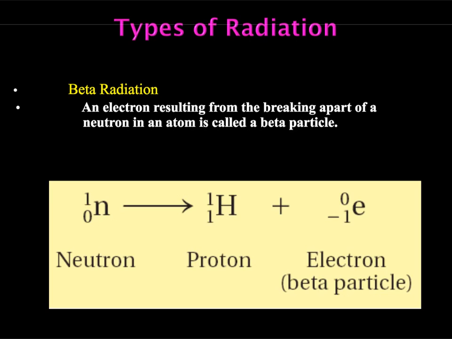If you remember, our electrons are the things that help us make bonds, and they share, or give and take. And if we just got a couple extra floating around, that's not really great for our cells.